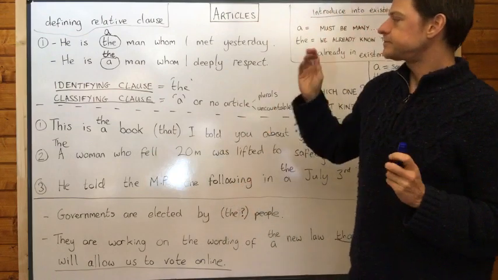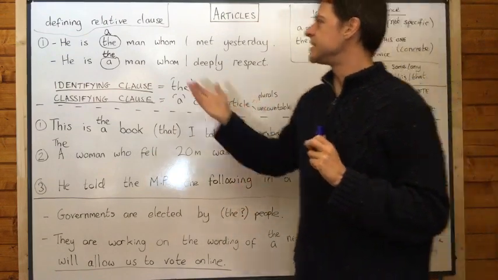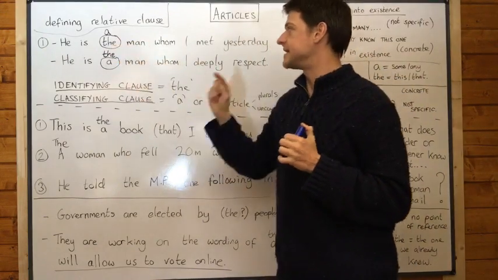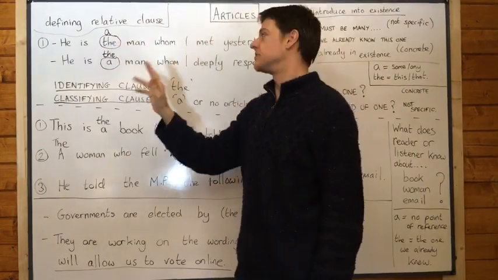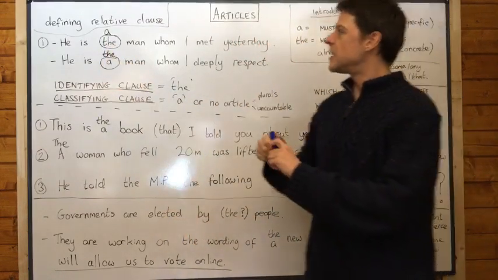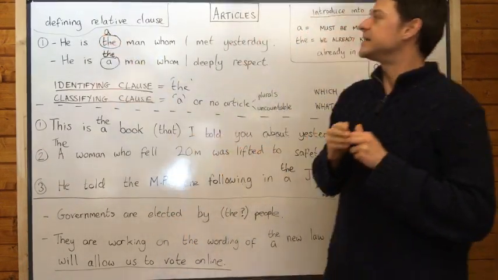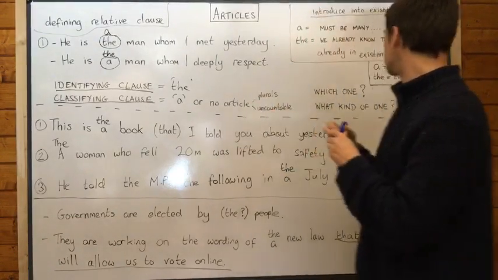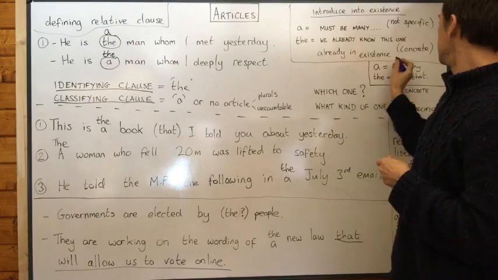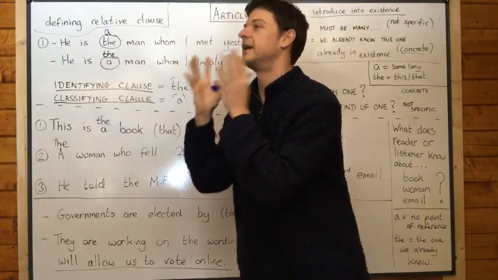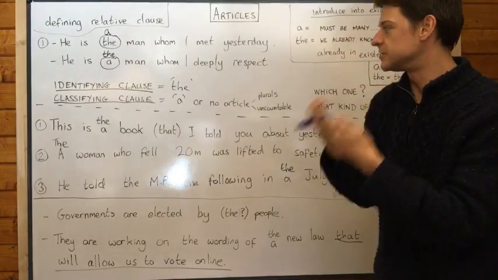If the listener is already aware of this man, or you only met one man yesterday, then in either of those situations you would use the. The only time you would say a is if the listener doesn't know who you mean, he doesn't have a concrete idea of who this is, because the is an identifying clause. It identifies who when we use the.